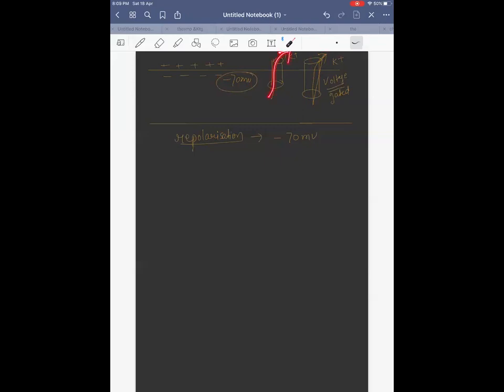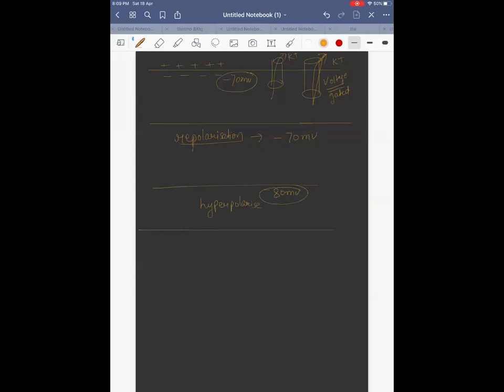More positive going outside means comparatively more negative inside. So it might happen that the potential difference across the membrane is minus 80 millivolt. If this happens,